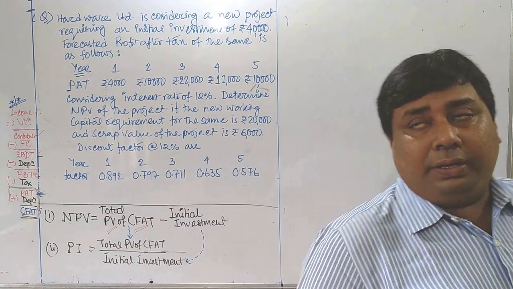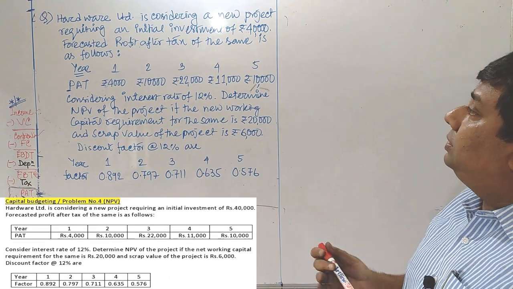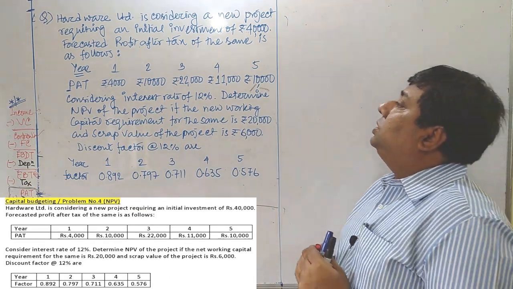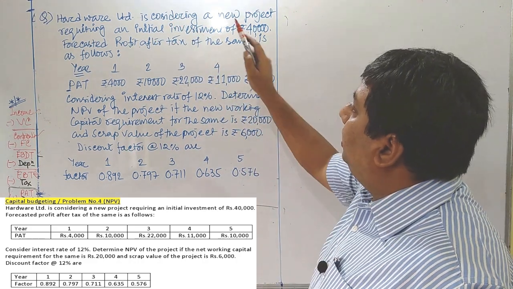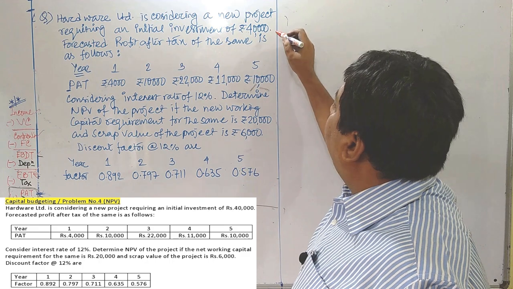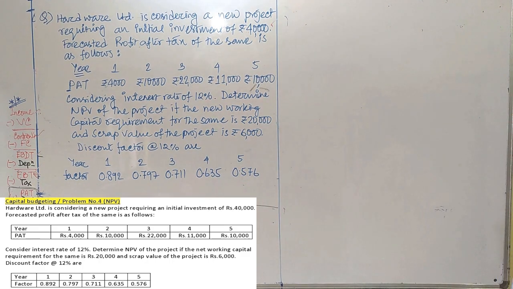Now we are going to solve another question of capital budgeting. Let's read the question at first. Hardware Limited is considering a new project requiring an initial investment of rupees 40,000. That is the initial investment for the project.